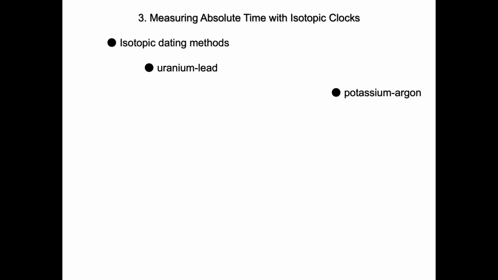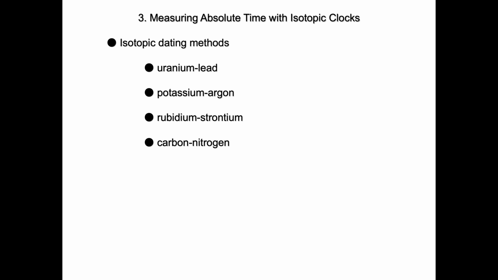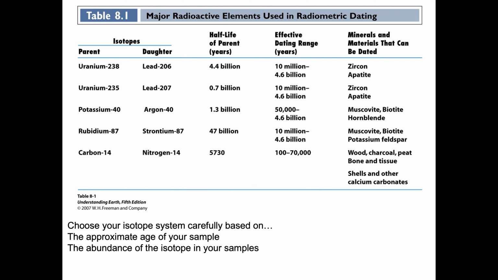How is this done? We use isotopic dating methods that include uranium-lead pair dating, potassium-argon pair dating, rubidium-strontium pair dating, and carbon-nitrogen pair dating. There are lots more. There are many, many different ways to do this. These are 4 of the principal techniques. And we see a chart of half-lives here for elements that are useful in radiometric dating.